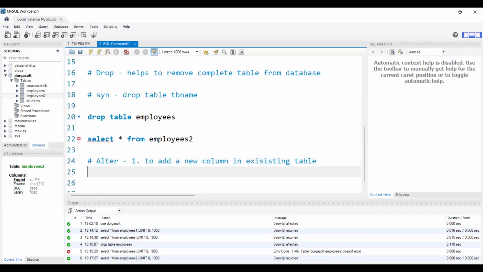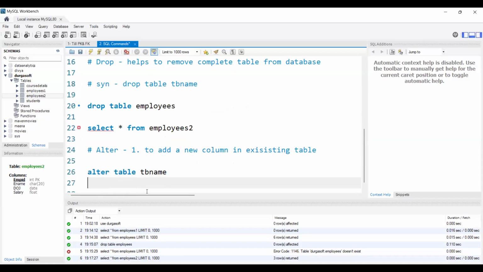Let's see what the syntax will be. The syntax is again simple. Alter table name. I'm writing the syntax first. Alter table name, and here we want to add a new column to the table, right? That's the reason we will use the add keyword.